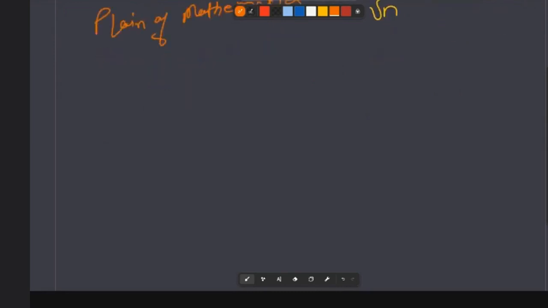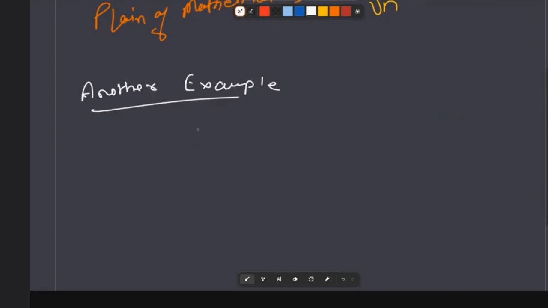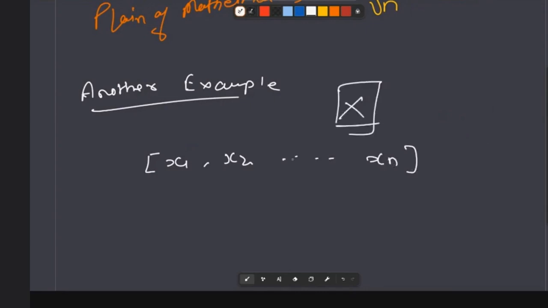Now let me give you another example showing the importance of algorithms. In this example, you have been given a list of integers, x1, x2, x3 up till xn, and now I give you a number capital X and ask whether capital X is in this list or not. At first, people will just compare X with every element in the list. They will first compare with x1, then with x2, and so on until xn.